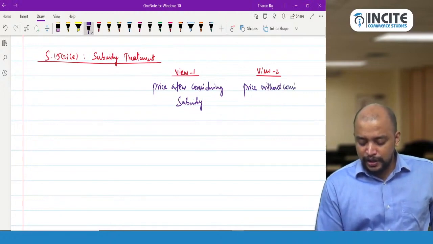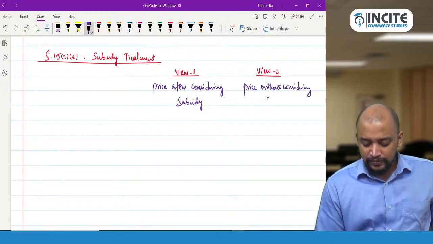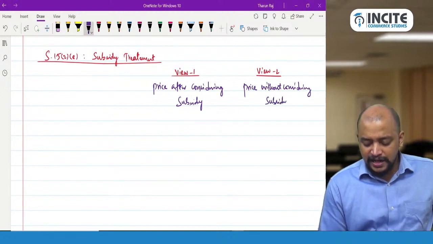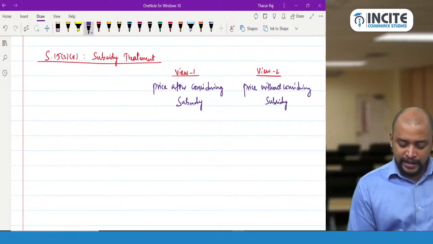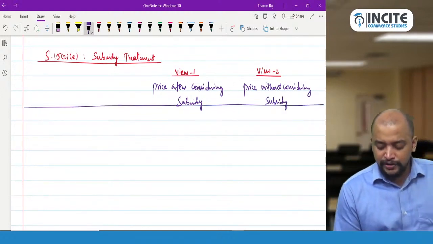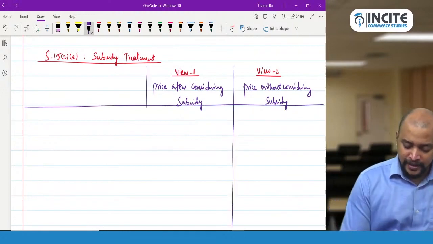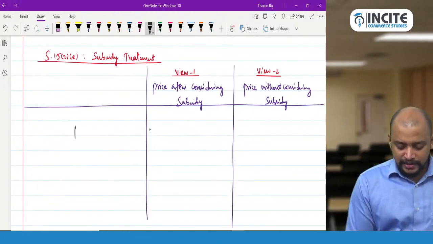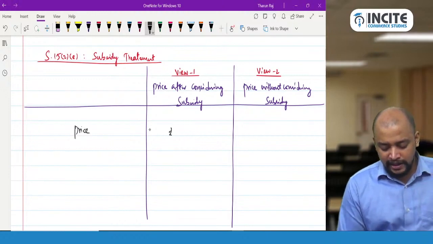If price is without considering subsidy, then subsidy is not reduced from the given price. So what we need to do is that we need to just take the price. So what is the price? Say 10,000 rupees.